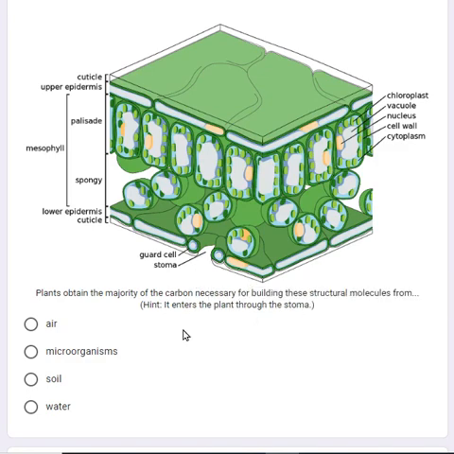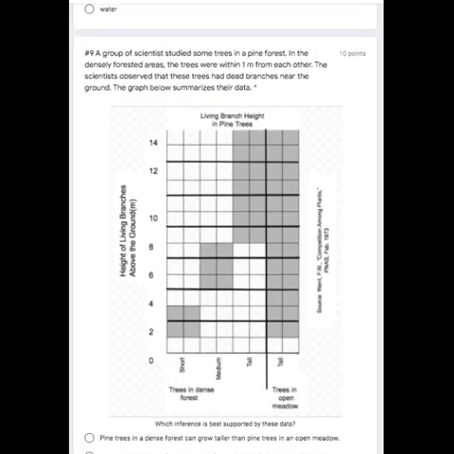Is it air, microorganisms, soil, or water? Which one of these enters the plant through the stoma that gives them a supply of carbon? Pause and select your answer.